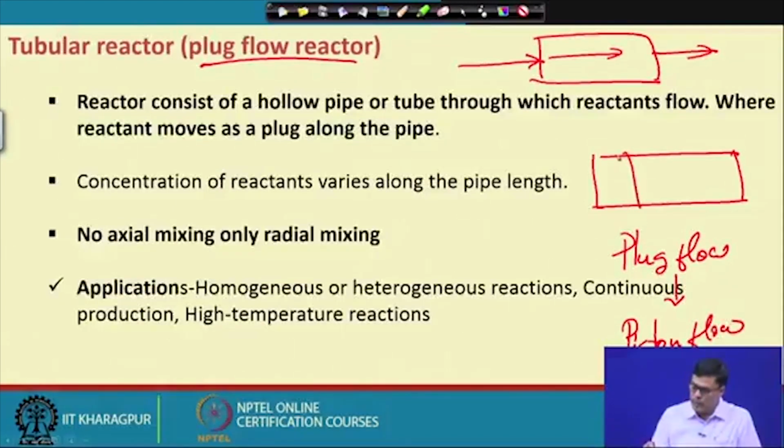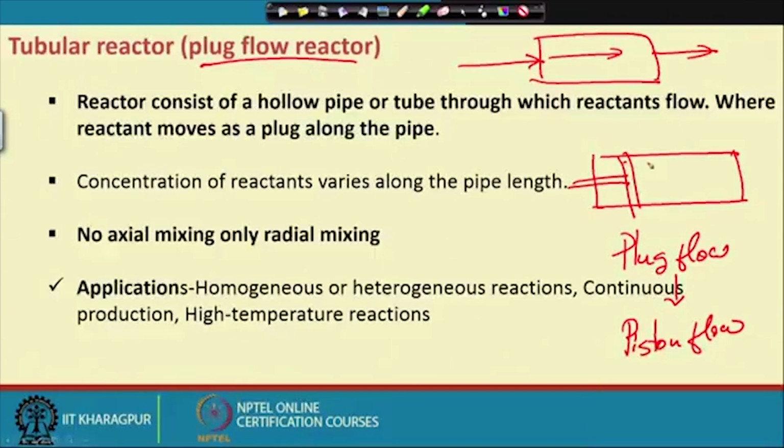We know that when you have a syringe and you push the shaft forward, the liquid is moving. When it is moving, the velocity across the cross section of the liquid will be more or less uniform.